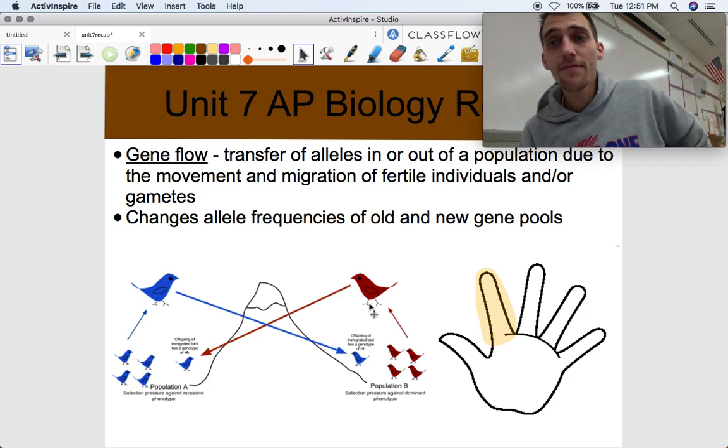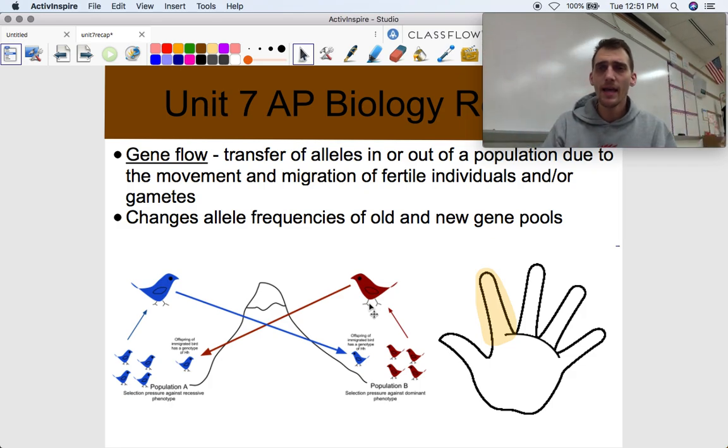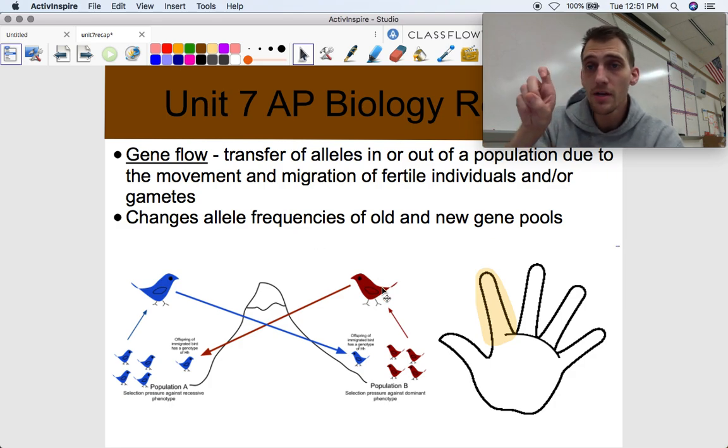And therefore, even if there wasn't a trade of birds, both of those gene pools would have changed, because some alleles are eliminated and some alleles are joined. So gene flow is another cause of evolution, a change in allele frequencies.